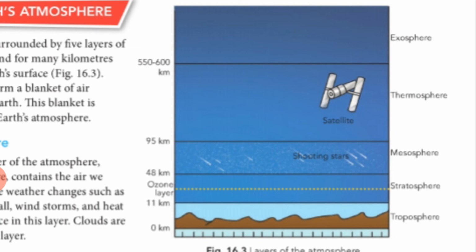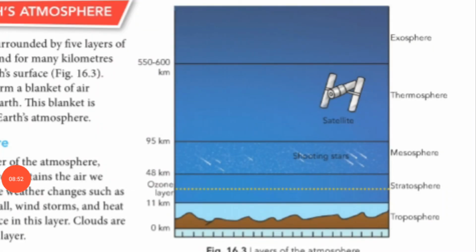And the last one is the exosphere. It is the last layer of the Earth's atmosphere, which is very thin, and there is no air found here, right? So these were the 5 layers of the atmosphere. First was the troposphere, then stratosphere, mesosphere, thermosphere, and exosphere. The first layer is between 0 and 11 km.